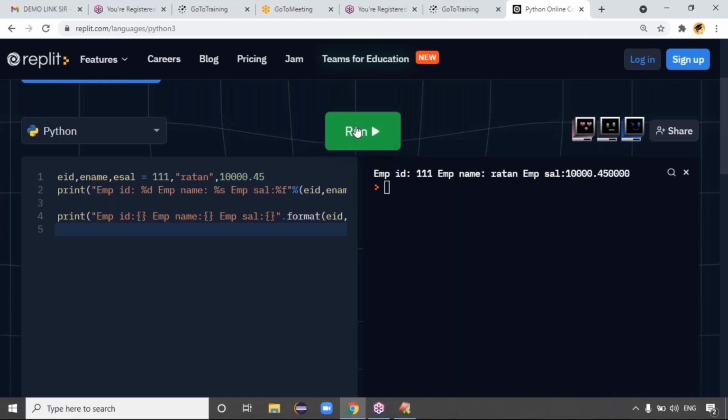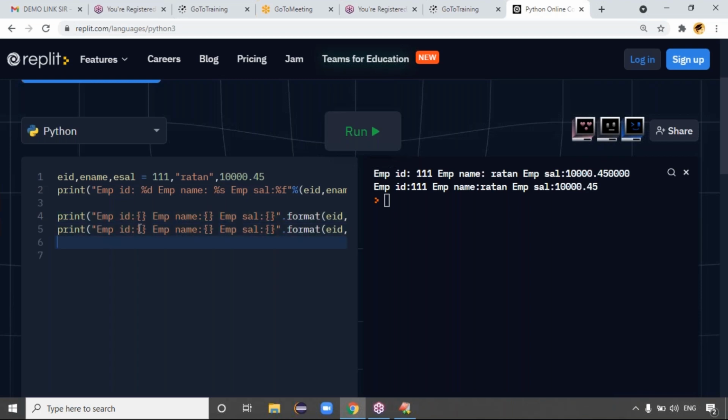No, no, let me finish. The first approach to format data is percentage d, percentage s, percentage f, right? The second way to format data is braces, right? Even while taking the braces, these two approaches are not recommended at the project level. Going for the third approach, let me take the third approach. You'll get the clarity. Okay, this is the first approach to format the data: percentages, percentage d, percentage s, percentage f. And the second approach is employee ID, employee name, employee salary.